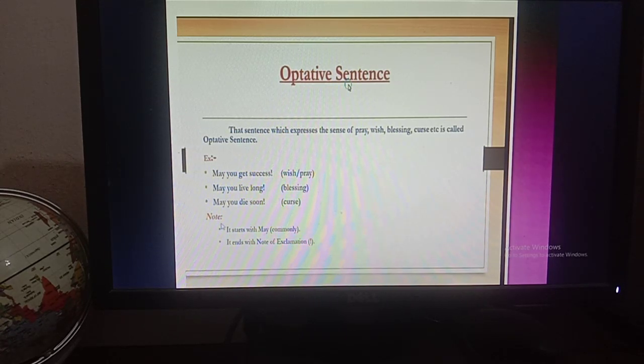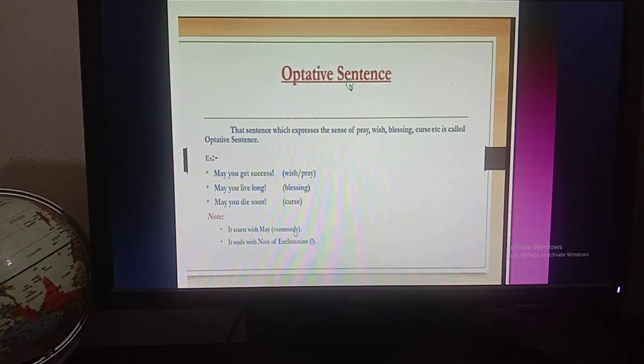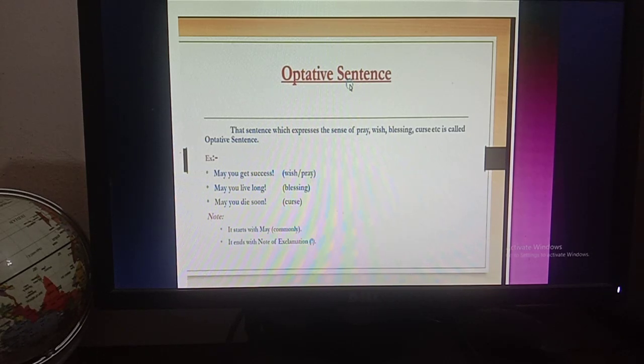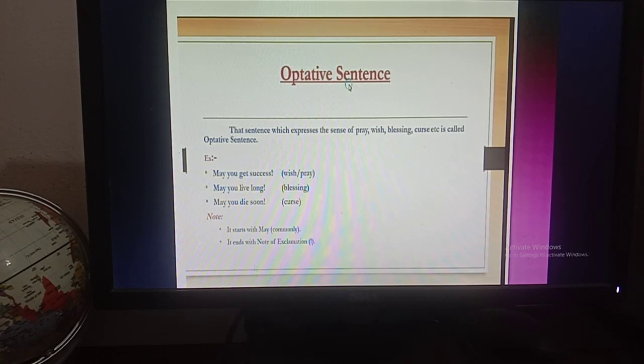Okay, so note, there is a note for you. It commonly starts with "may". Actually it doesn't always start with "may", but commonly it starts with "may". Then it ends with a note of exclamation. That means there should always be an exclamation sign.